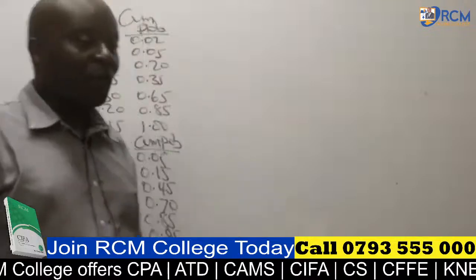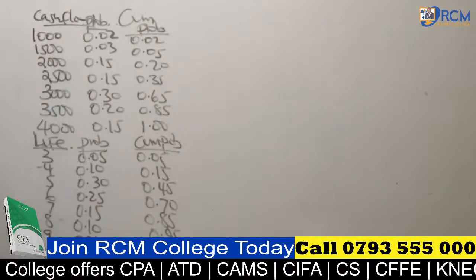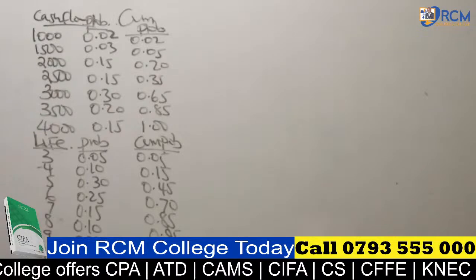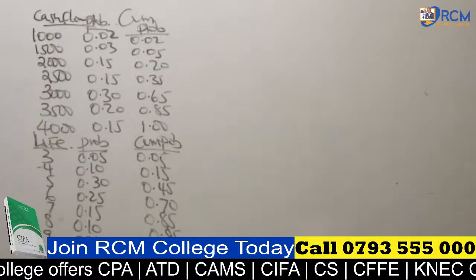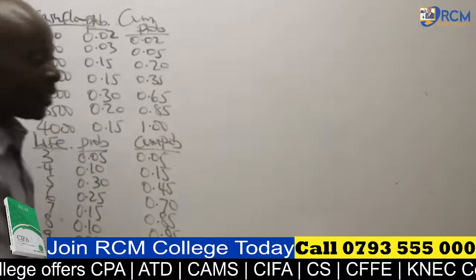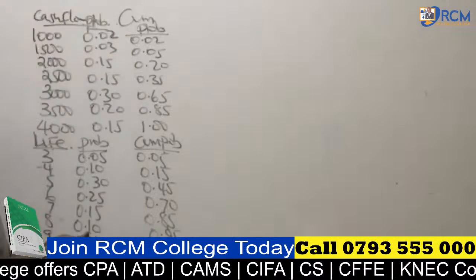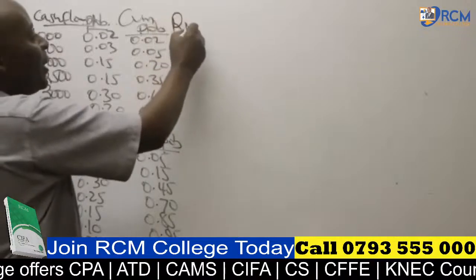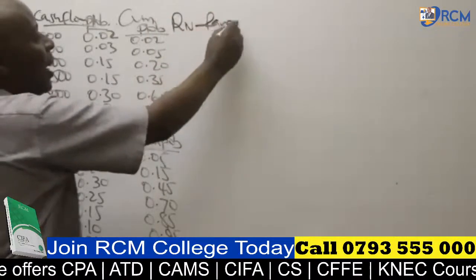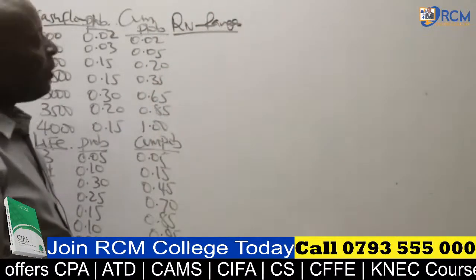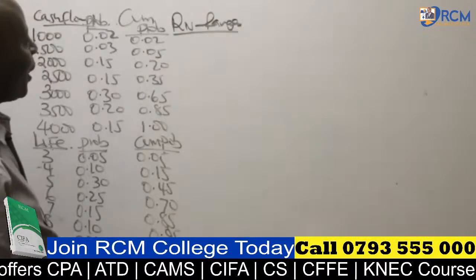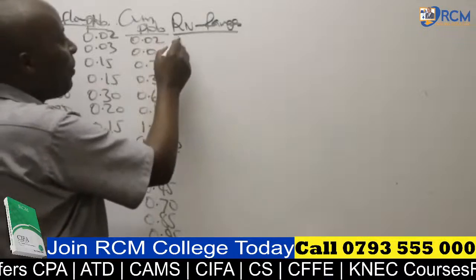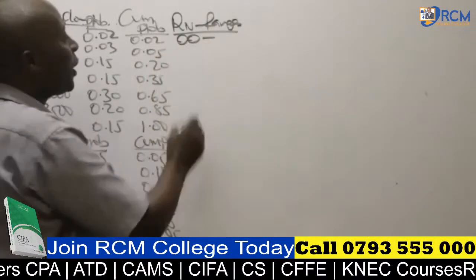Great. So once I have been able to get the cumulative probabilities, what I need to do is create a column here for random number ranges. Given that these are 2 decimal places, this is how my random number ranges will look like, starting from 00 all the way to the upper limit.